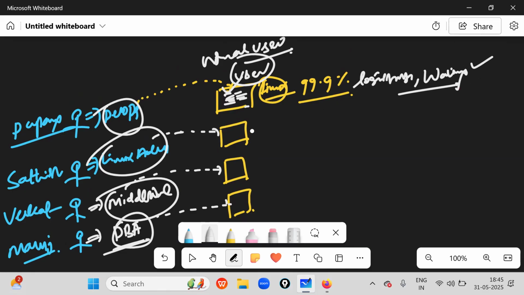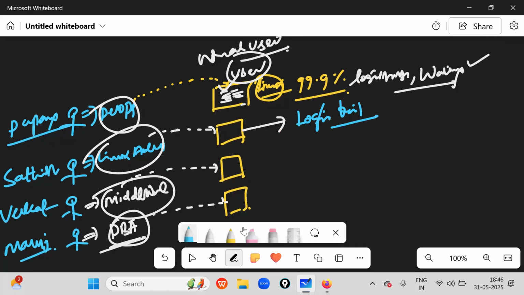But Satish typed the wrong password. That's login fail. Venkat had already logged in successfully, and after completion of his work, logout was also successful. Login and logout success. Good.